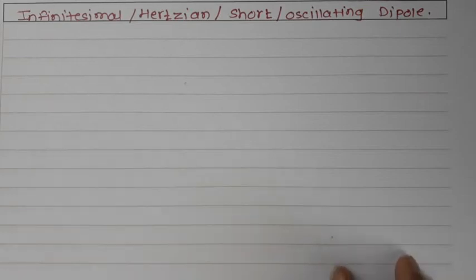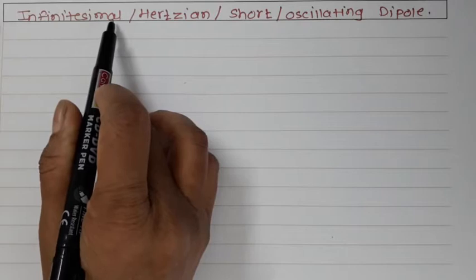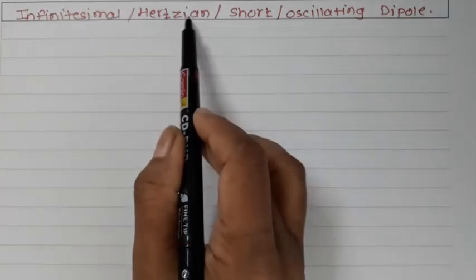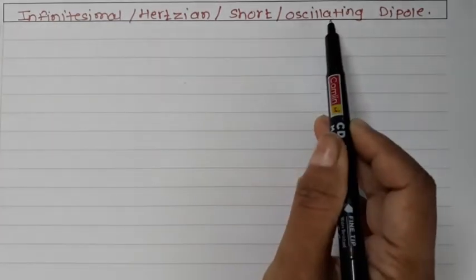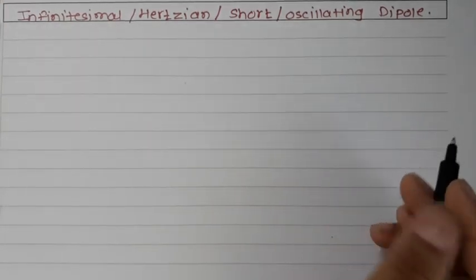Hello all, in today's session we are going to talk about the infinitesimal dipole. The infinitesimal dipole is also called a Hertzian dipole, short dipole or oscillating dipole. So let us see what we mean by the infinitesimal dipole.